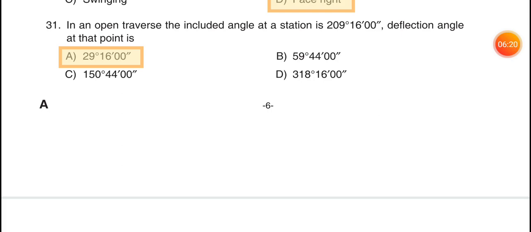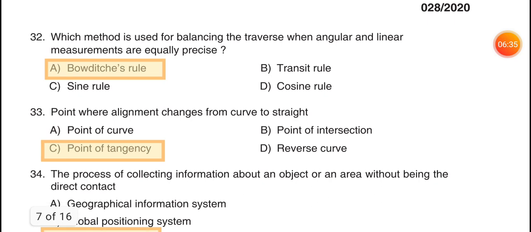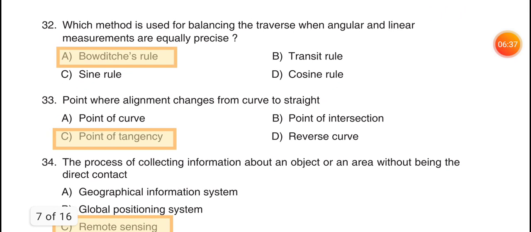31 in an open traverse, the included angle at a station is 209 degree 16 minutes 0 second. Deflection angle at the point is, option A, 29 degree 16 minutes 0 second. 32 which method is used for balancing the traverse when the angular and linear measurements are equally precise?